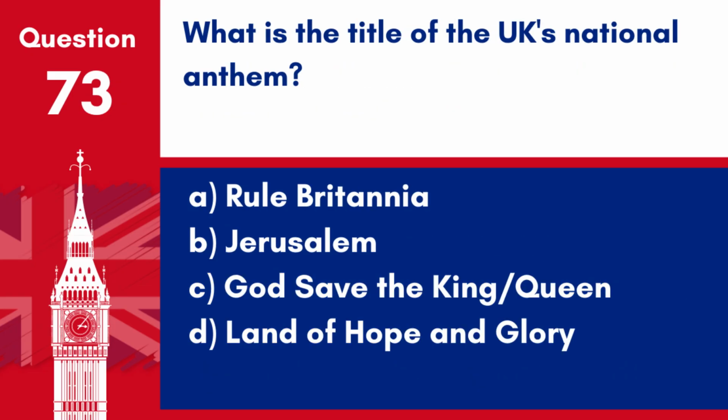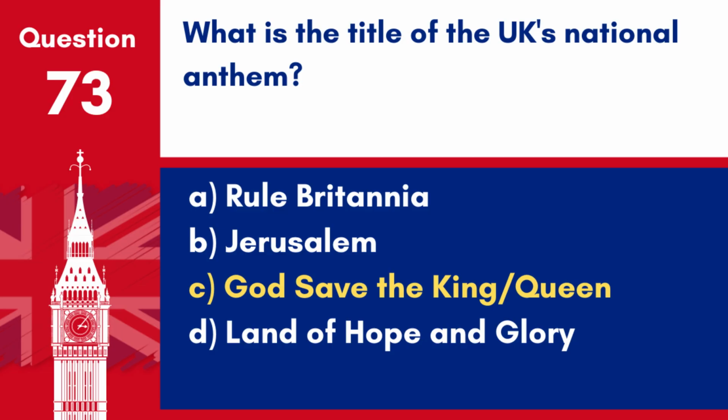Question 73. What is the title of the UK's national anthem? A. Rule Britannia. B. Jerusalem. C. God Save the King/Queen. D. Land of Hope and Glory. Answer: C. God Save the King/Queen. Depending on the monarch's gender, the title of the UK's national anthem is God Save the King or God Save the Queen.